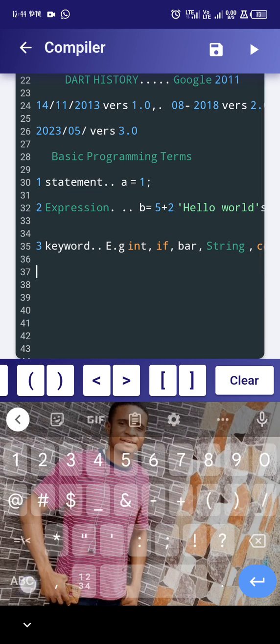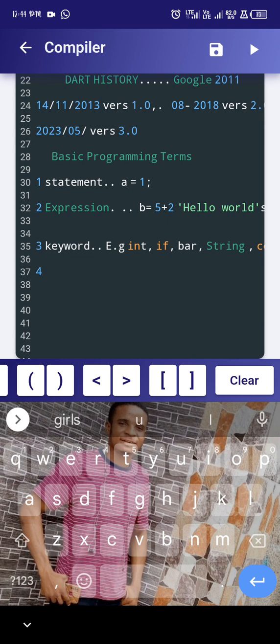Another thing wey you go see, number 4 na identifier. We get something wey we call identifier. Wetin this identifier dey do? Identifier na the names wey programmers dey create to define things like function or class. We use am to define things wey be variables. We use am to define things wey get function. Na dem we call identifier.